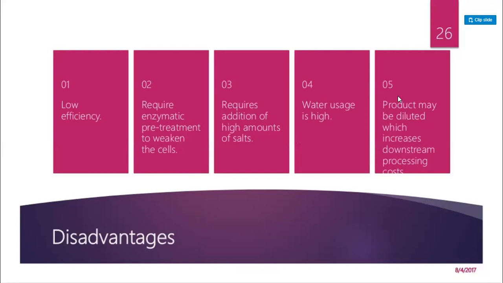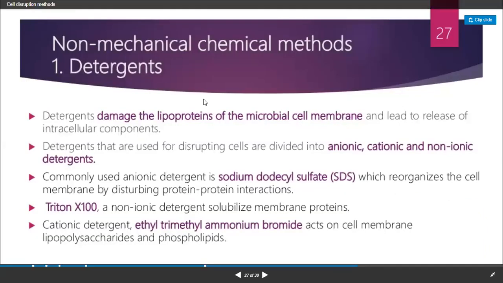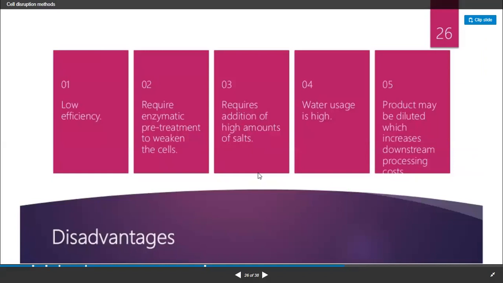So we need some more downstream processing, which can increase the cost of the product. So we are going to discuss some more methods.